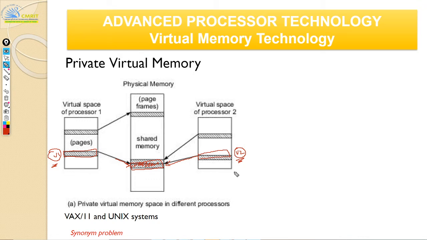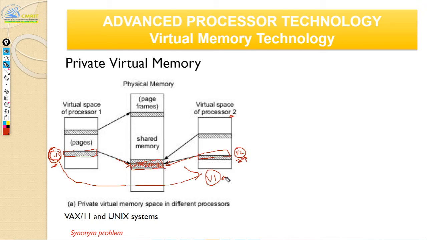And why is this a problem? It's a problem because when, let us say, your virtual processor 2 needs some data from virtual processor 1, then it will get a different virtual address. Correct. So this one is going to get virtual address v1. Okay, but this v1 and v2 point to the same data here, but it is going to get tagged differently. Okay, when you're caching it, your processor will think this is one address, this is another address. Correct. Now both of these are going to point to the same physical address.